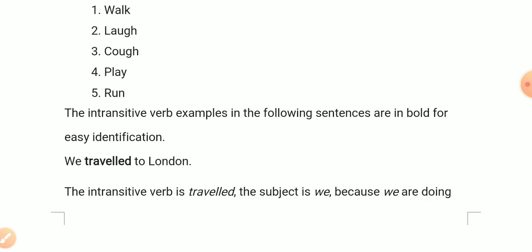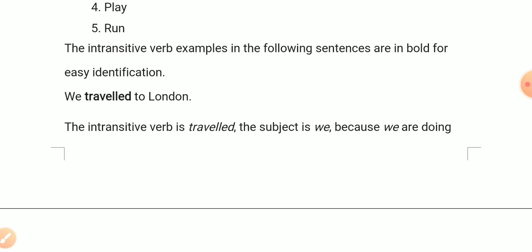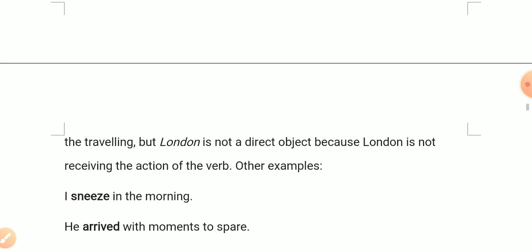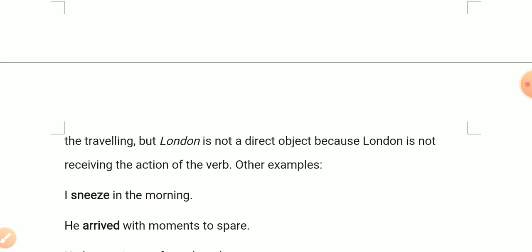Look at the usage of the intransitive verb in the sentence. We traveled to London. Now the action expressed by the verb travel does not affect the following words which come after the verb. The intransitive verb is travel, the subject is we, because we are doing the traveling. London is not a direct object, London is not receiving the action of the verb.